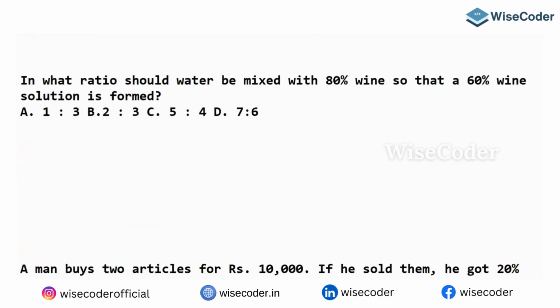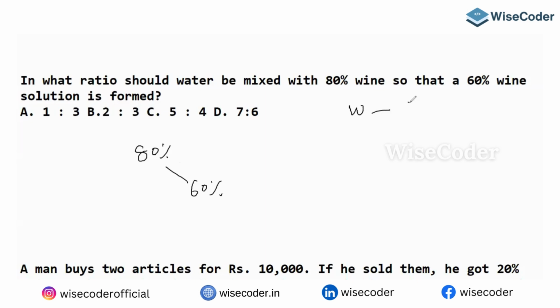In what ratio should water be mixed with 80% wine so that a 60% solution of wine is formed? Again, the simple concept. He is adding what? There is 80% wine, and the resultant is 60%. He's adding another wine quantity? No, he's adding water.